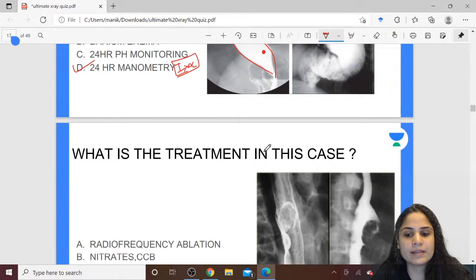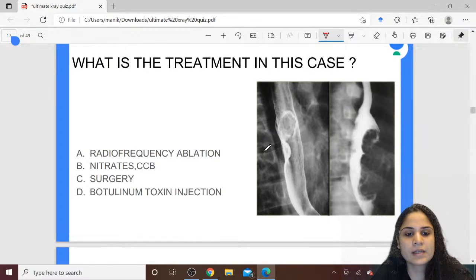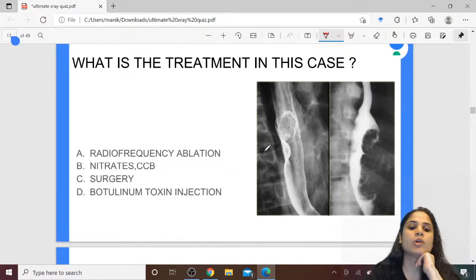What is the treatment in this case? Radiofrequency ablation, nitrates, calcium channel blocker, surgery, botulinum toxin injection. Okay, Mulai is saying botulinum toxin injection, Nishi is saying surgery, Ali Abbas is saying nitrate CCB. So we have all the answers.